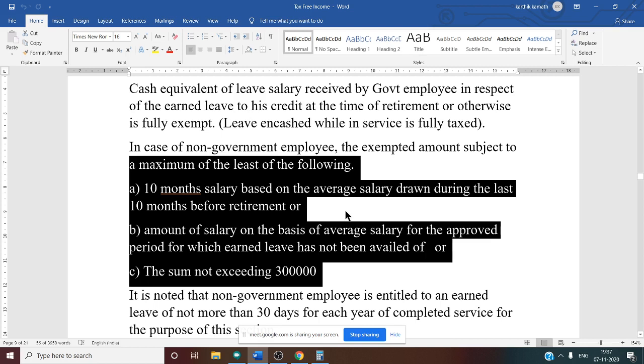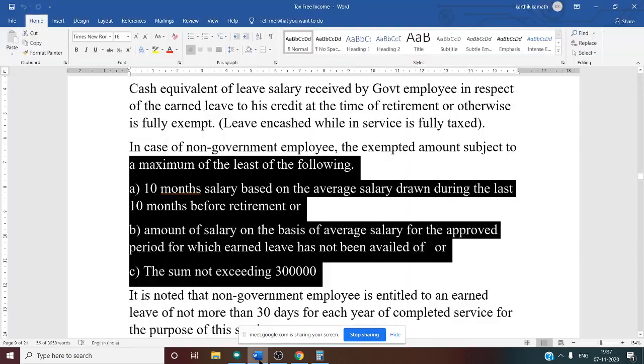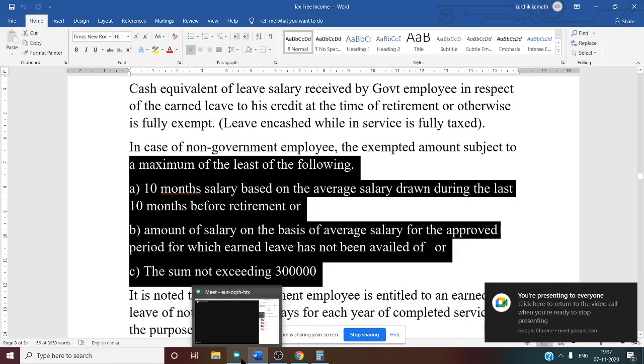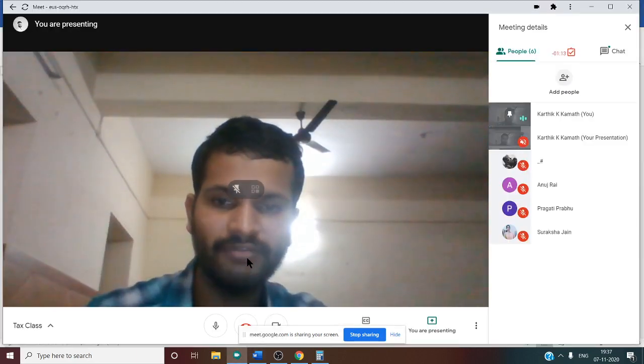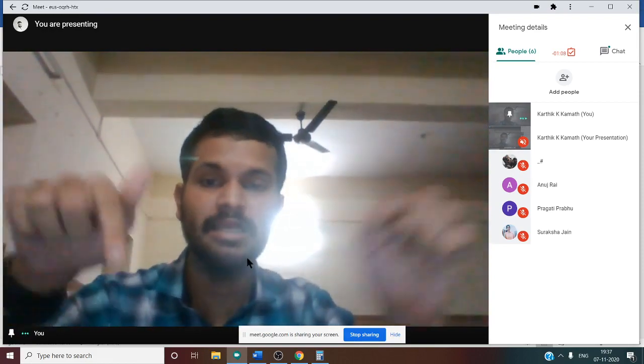This condition is similar to that of gratuity not covered. But what is the difference here? They have not mentioned part thereof, or completed years of service. That is one difference. And one more difference is that in the case of earned leave encashment, the month of retirement is included.